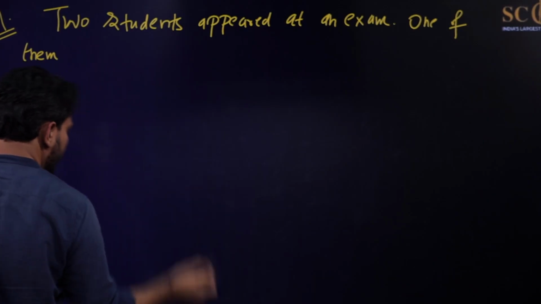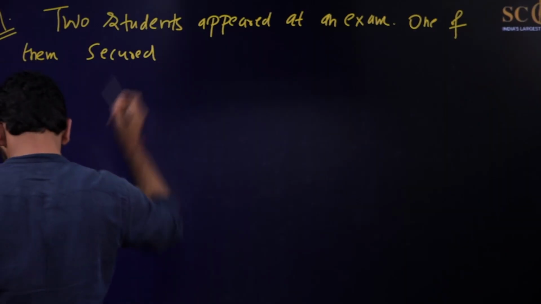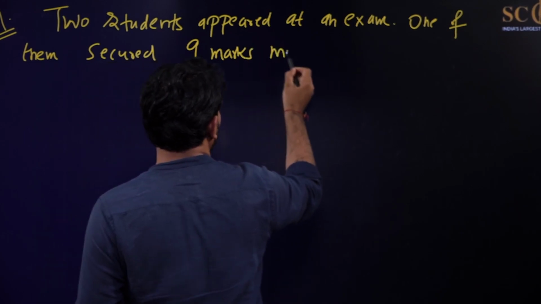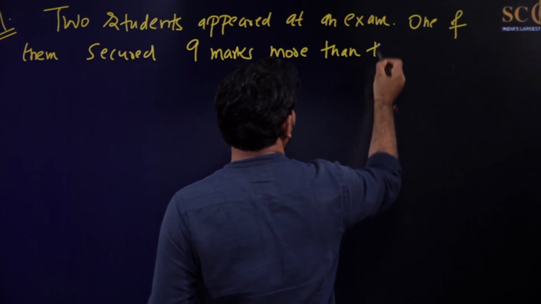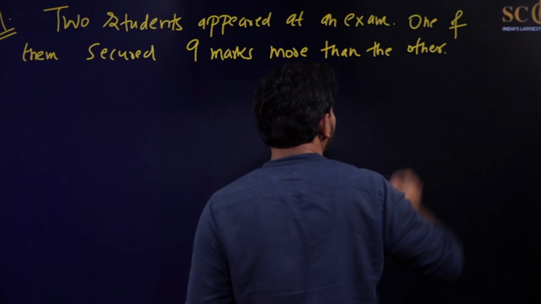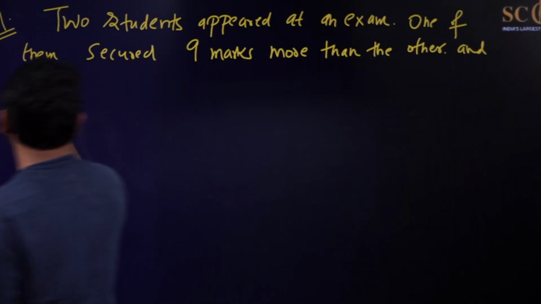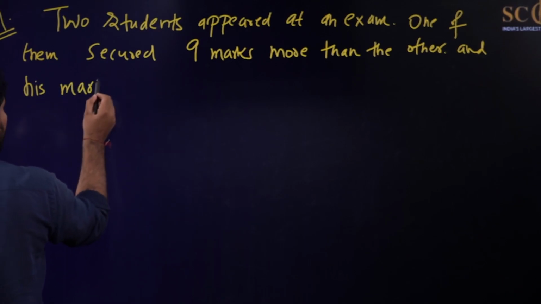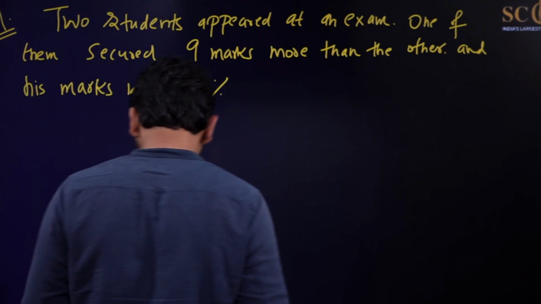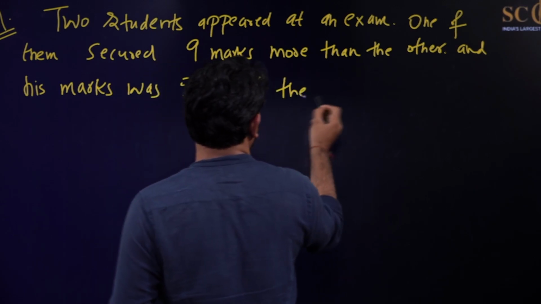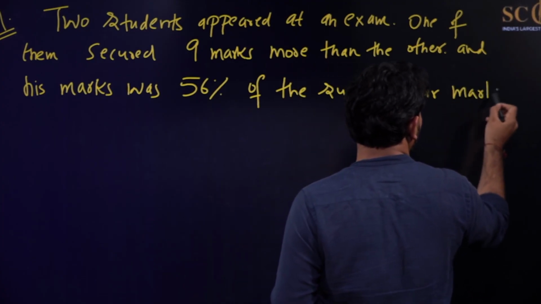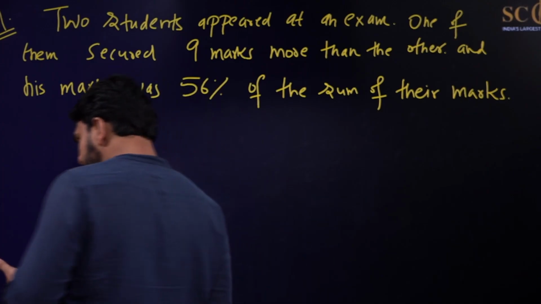One of them secured 9 marks more than the other, and his marks was 56% of the sum of their marks. The marks obtained by them are.